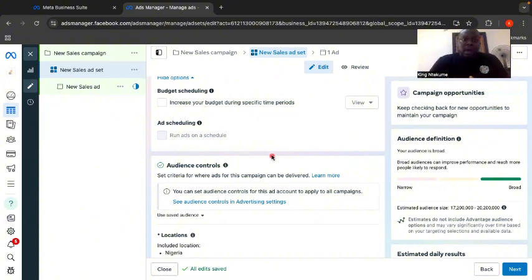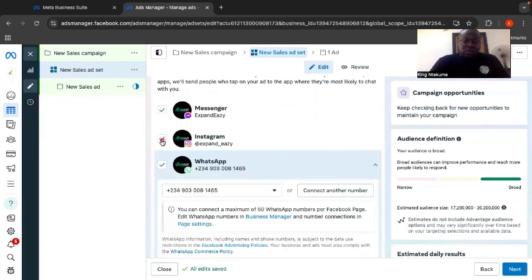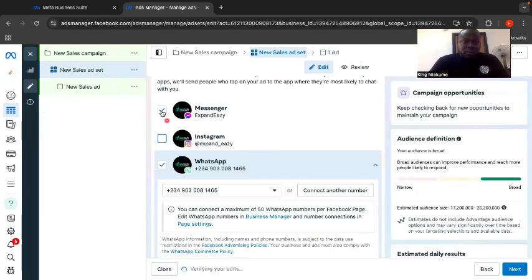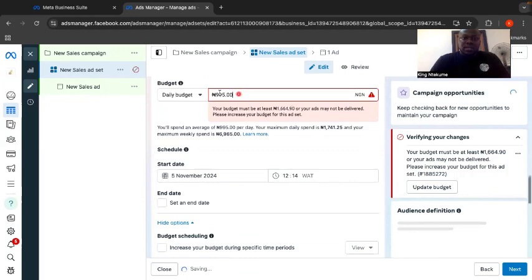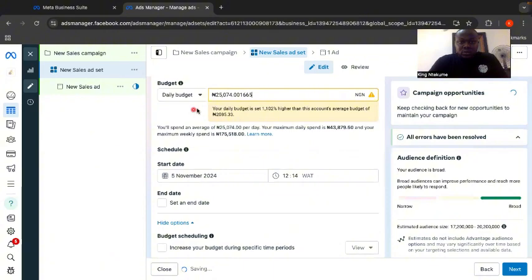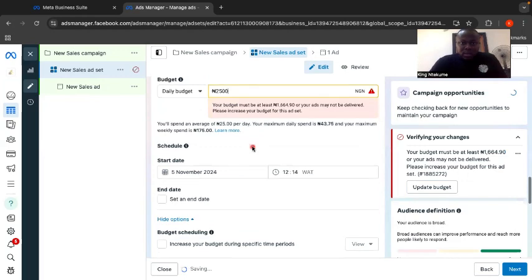So, for example, now I have set this ad, it's a sales ad to WhatsApp. So if I turn off Messenger, I turn off Instagram Direct, just for it to direct me to WhatsApp. For example, let me turn off the Messenger. So for it to direct me to WhatsApp, and I go down, let me just make this budget the minimum budget for the purpose of this video, whatever. Okay, so let's make it 2005, whatever.